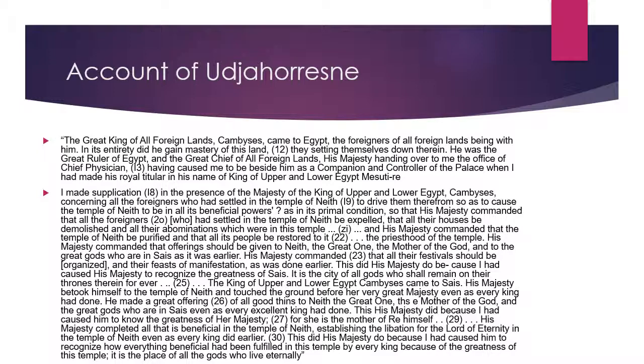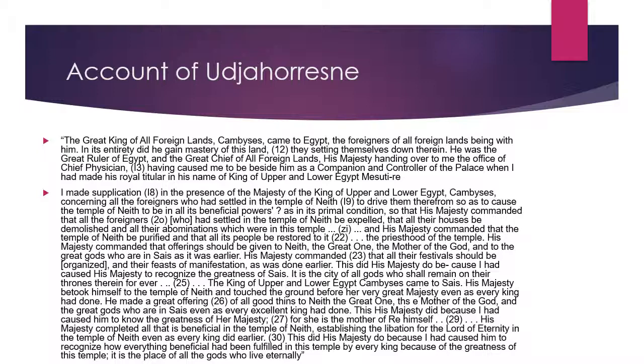So here's the inscription. The great king of all foreign lands, Cambyses, came to Egypt. The foreigners of all foreign lands being with him in its entirety, did he gain his mastery of the land. Setting themselves down therein, he was the great ruler of Egypt and the great chief of all foreign lands.